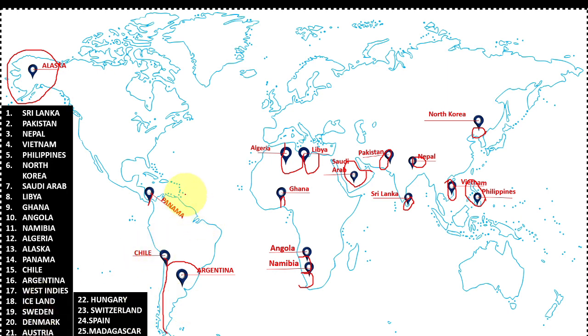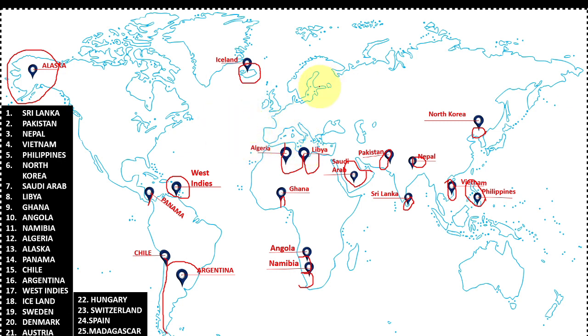Next, West Indies, a group of small islands which lie in the Caribbean Sea and Latin America, are called West Indies. Next, Iceland. Iceland is one of the islands in the Northern Ocean. It is the second largest island of Europe after Great Britain.